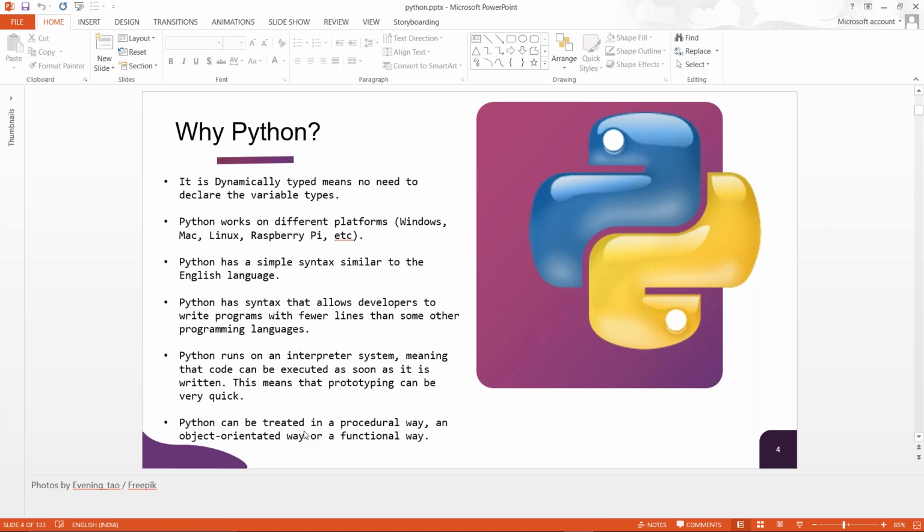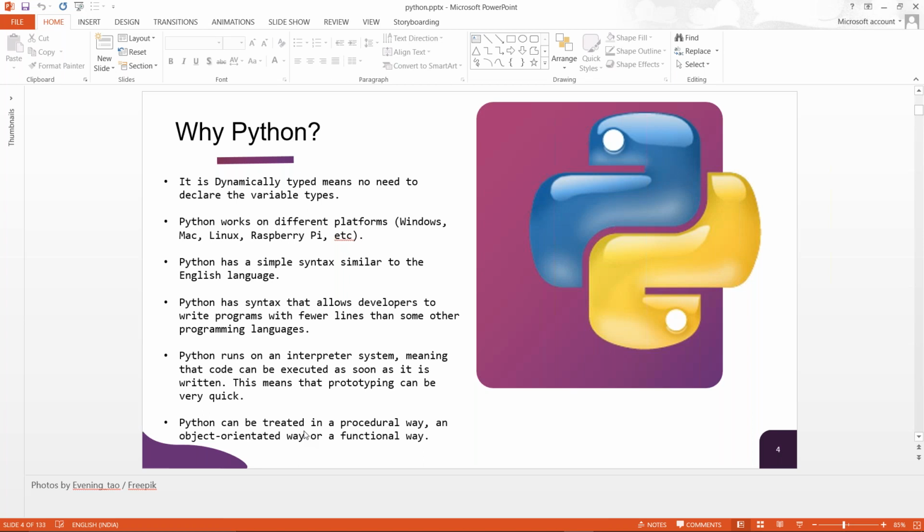Now, it works on an interpreter system. That means whenever you write the code, it will automatically interpret and execute the code and give you the output, every time you do it. For this session, we will use VS Code. But if you are going for Python basics, you will get Jupyter or Anaconda. It's not that we will not use them. We'll do some basics on Anaconda and Jupyter, and then we'll shift to VS Code.